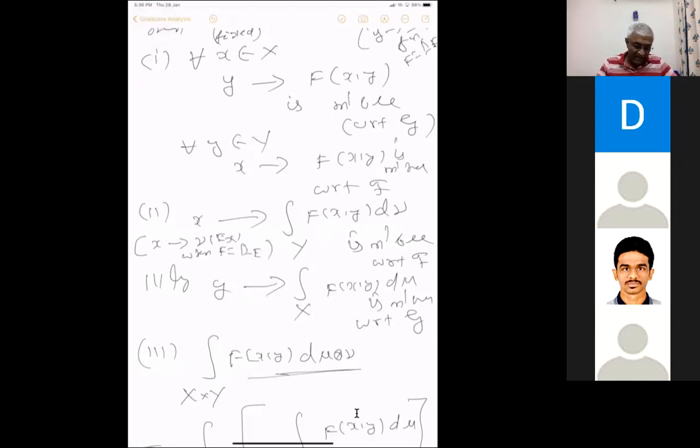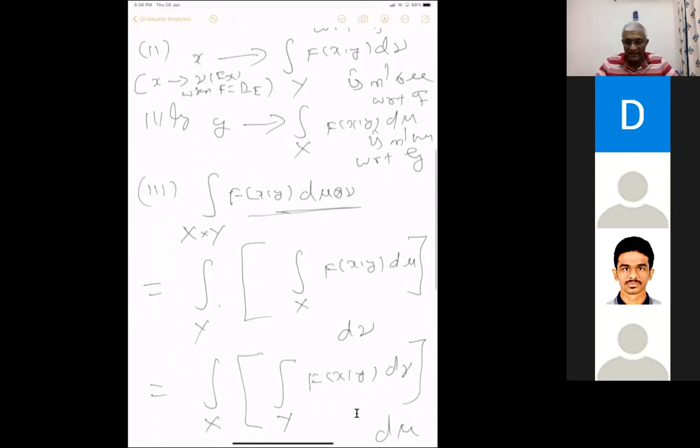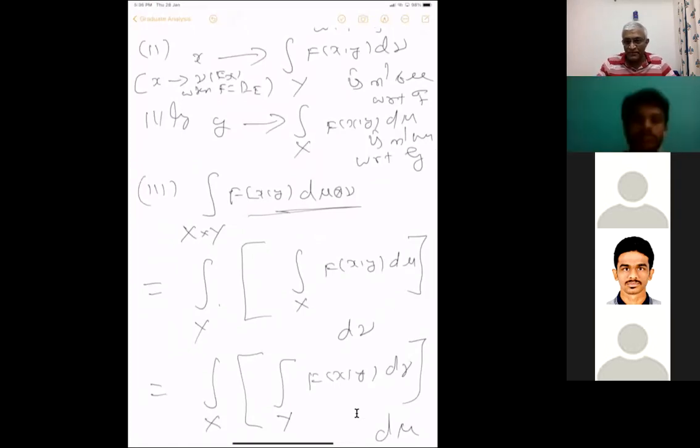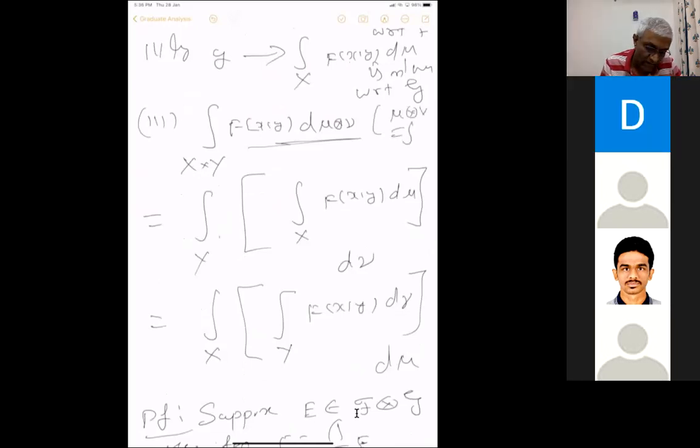And this integral is just the definition of mu tensor nu, whatever definition we have. So this says that (mu tensor nu)(E) equals the integral of nu(E_x) d mu.